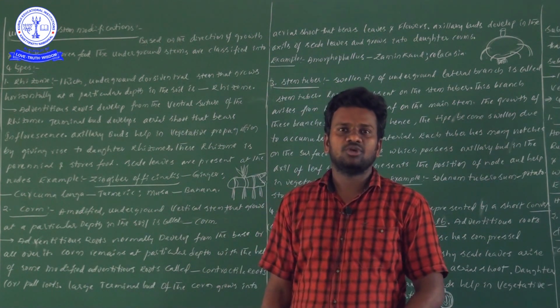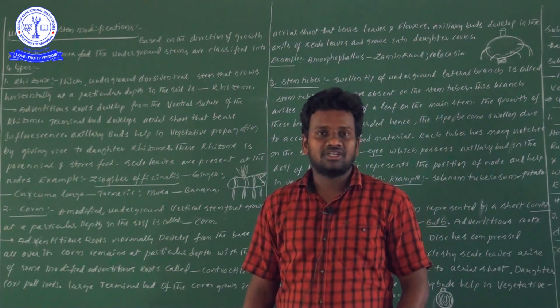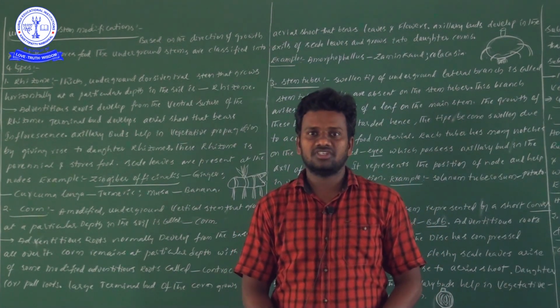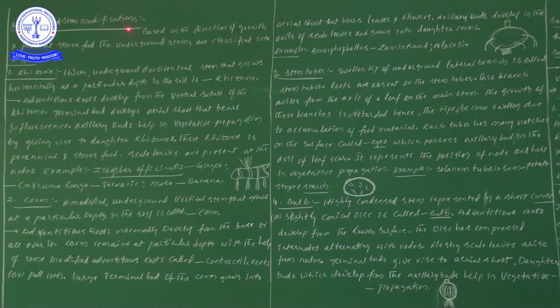Okay, so let us have a look at the first one, underground stem modifications. Based on the direction of growth and the part that stores food material, underground stem modifications are divided into four types. One more time: based on the direction of growth, don't forget, and the part that stores the food material. Based on that also, underground stem modifications are divided into four types.